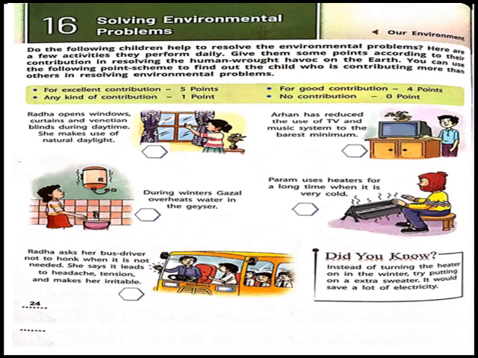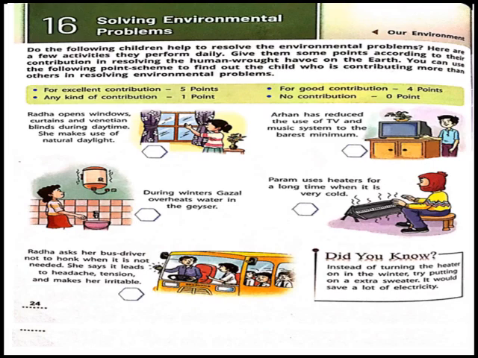So, depending upon their contribution, you have to give the points. If it is an excellent contribution, then you have to give 5 points. Contribution means if they are able to conserve the environmental resources, you have to give them excellent. Okay? Then if it is good contribution, then you have to give 4 points. Any kind of contribution 1 point, and if they are not able to contribute anything, then you have to give them 0 point. So there are children who did these activities.